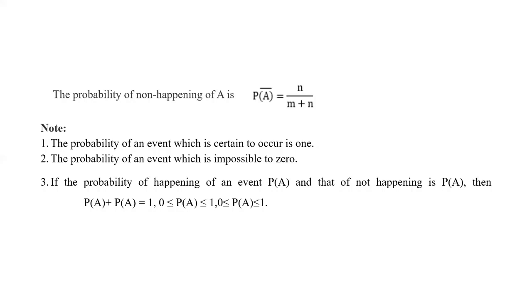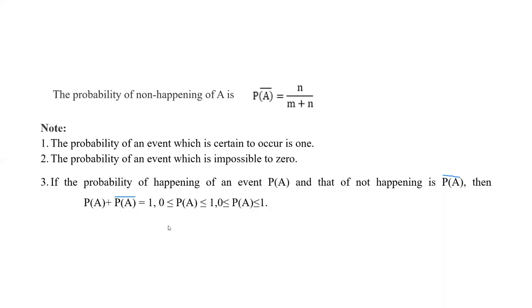Third, if the probability of happening of event A is P of A, and that of not happening is P of A bar, then P of A plus P of A bar is equal to 1.